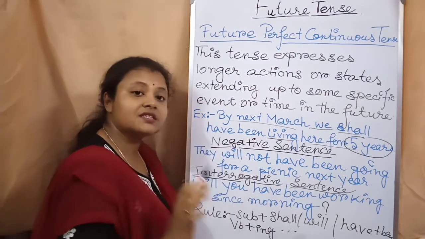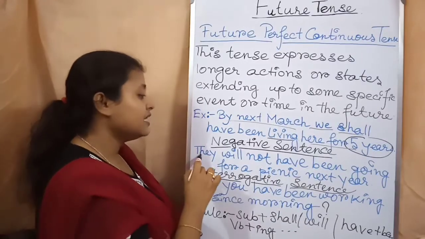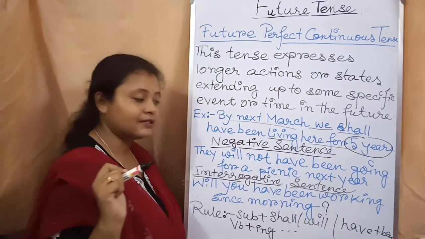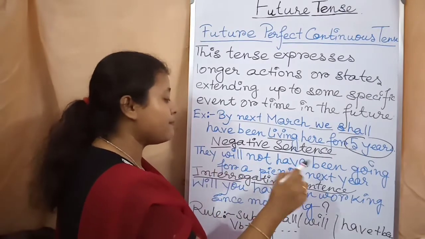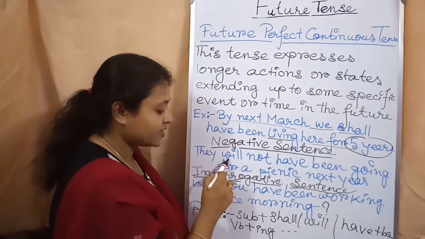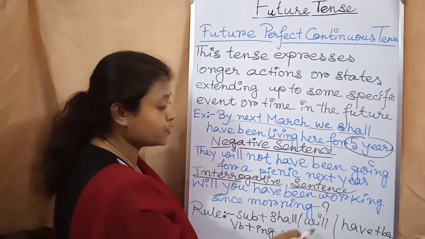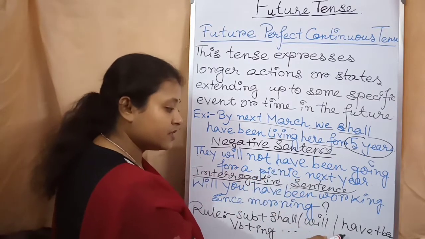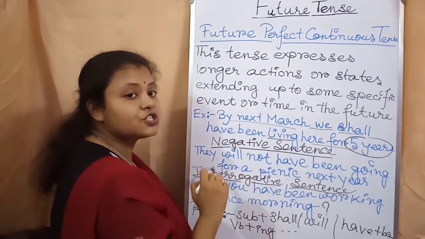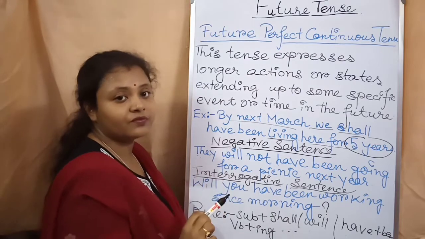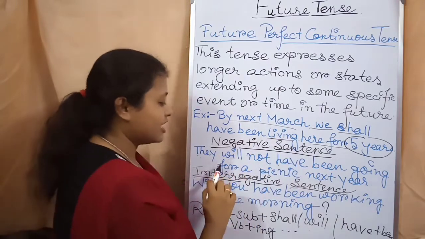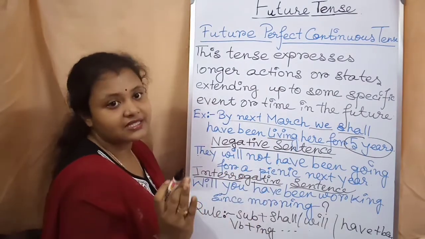In the negative sentence, how will you write it? They will not have been going for a picnic next year. At first I have the subject. After that shall or will, as I told you. Then have, then been. After that verb plus ing: the present form of the main verb, then ing, going. After that the rest of the sentence.